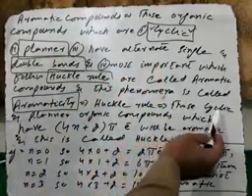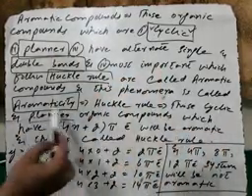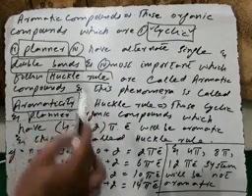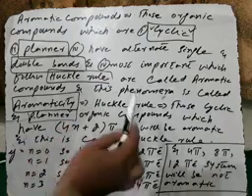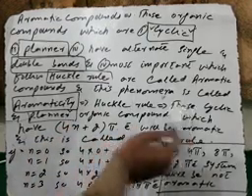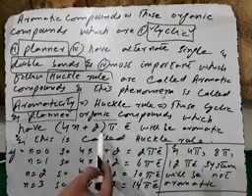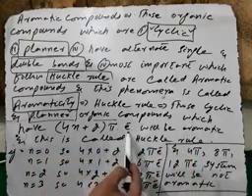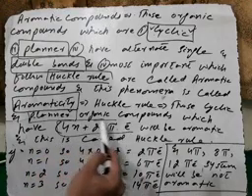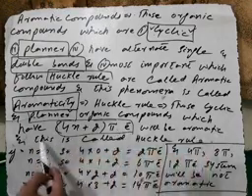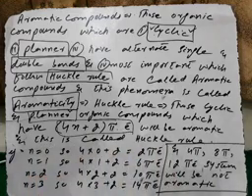Huckel rule means those cyclic and planar. First, it should be cyclic, it should be planar, and then it should follow which rule? Huckel rule. What is meant by Huckel rule? So, those cyclic and planar organic compounds which have 4n+2 pi electrons, यानी उसमें पाई इलेक्ट्रॉन की तादाद कितनी होनी चाहिए? 4n+2 pi electrons will be aromatic, and this rule is actually called the Huckel rule.